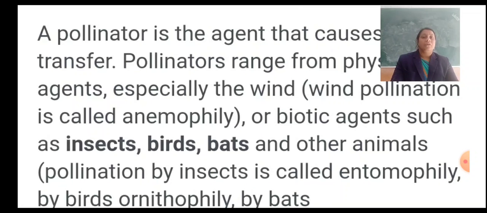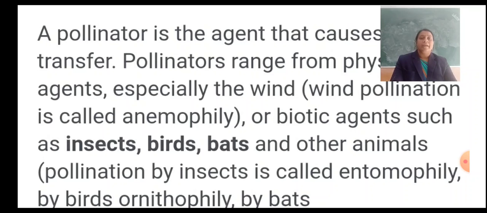Pollinators range from physical agents, especially wind, which is the most important one. Wind pollination is also called anemophily. Or a biotic agent such as insects, birds, bats and other animals.